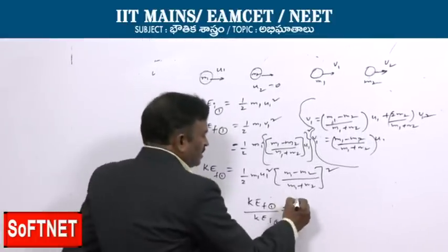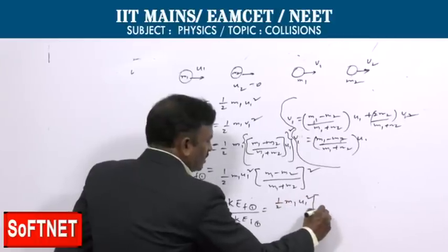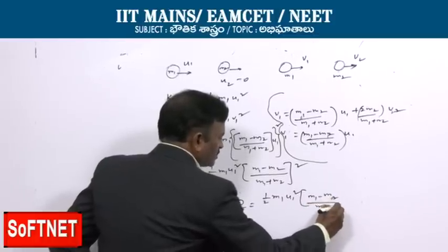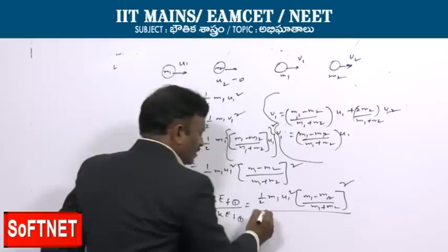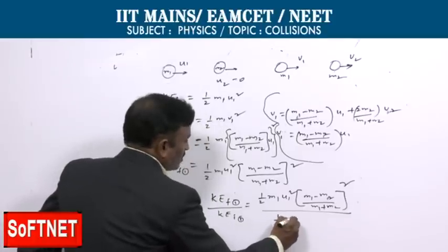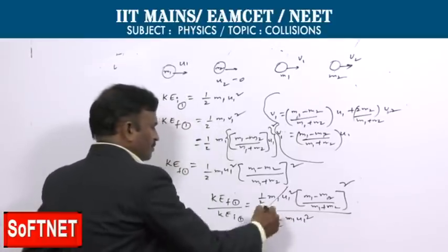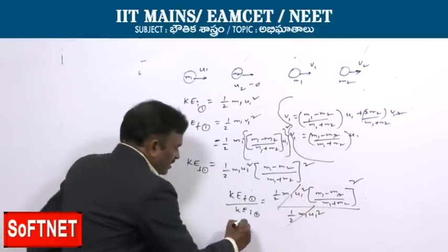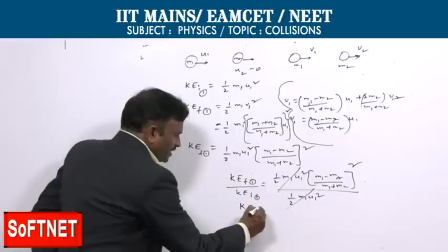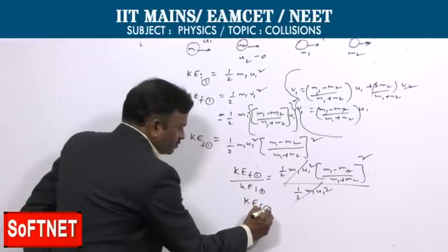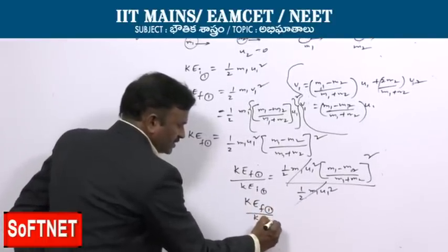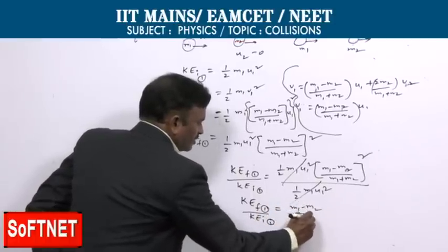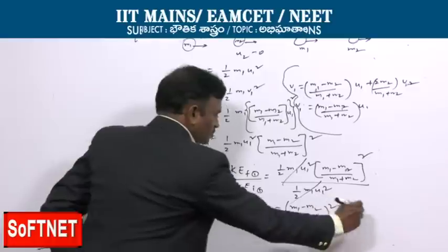So that will be taken as half m1 u1 square into m1 minus m2 by m1 plus m2 whole square, by half m1 u1 square, which will get cancelled, because kinetic energy initial is half m1 u1 square. Then the final formula for competitive exams: kinetic energy final of first body by kinetic energy initial of first body is m1 minus m2 by m1 plus m2 whole square.